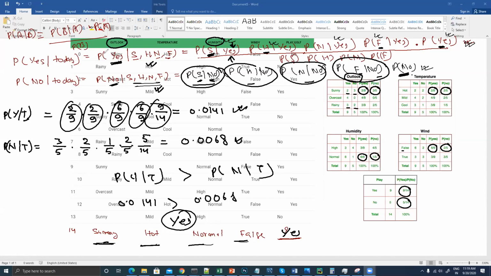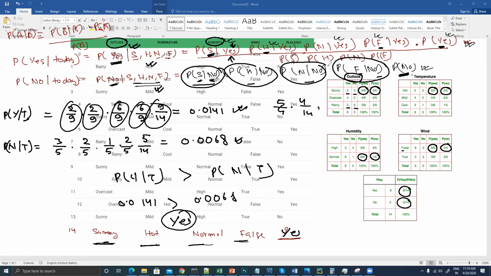Okay. So out of these 14 data, look into the Outlook table, right? Out of these 14 data, how many times are you getting sunny? Just tell me how many times. Yeah, 5 by 4. Okay. So the probability of this sunny condition is 5 by 4. Now into the probability of this hot condition. How many times are you getting hot out of 14 times? Guys, how many times are you getting hot? So 4 times, right? So into 4 by 14.